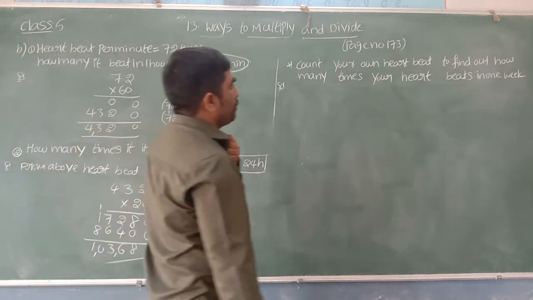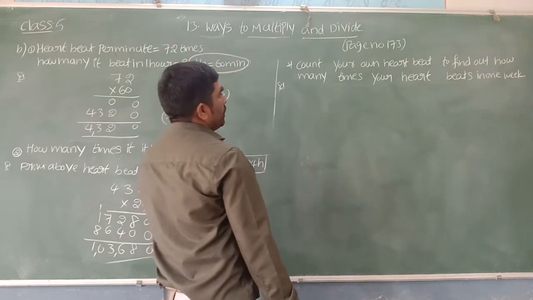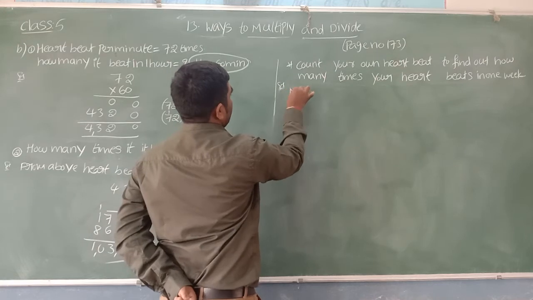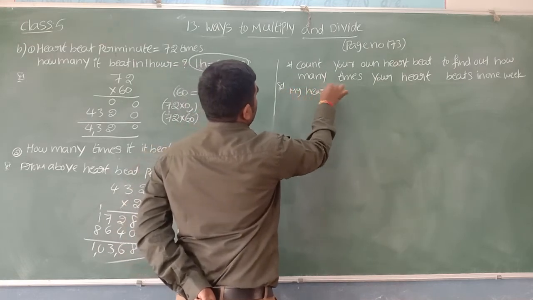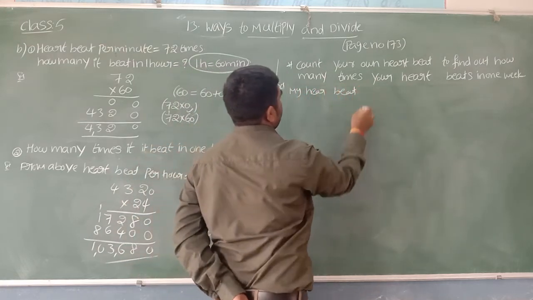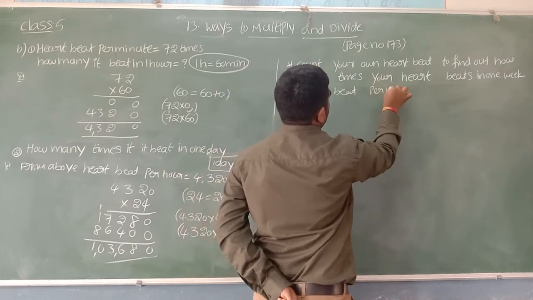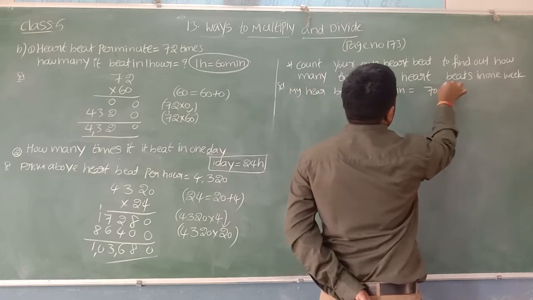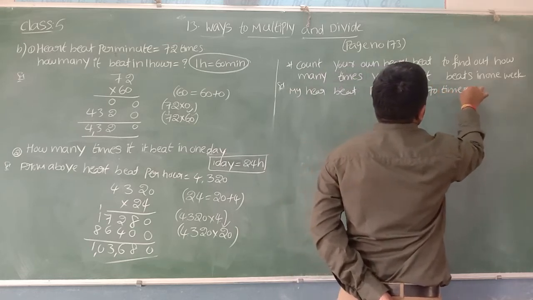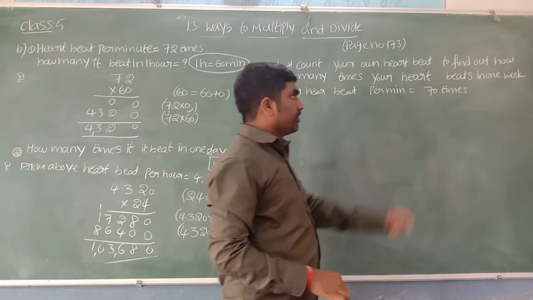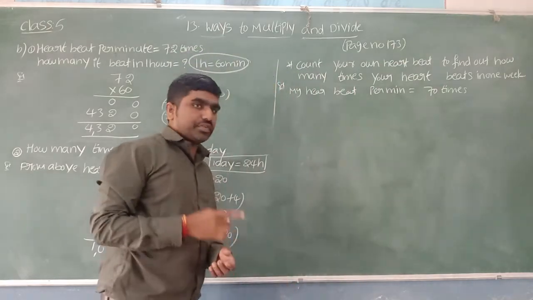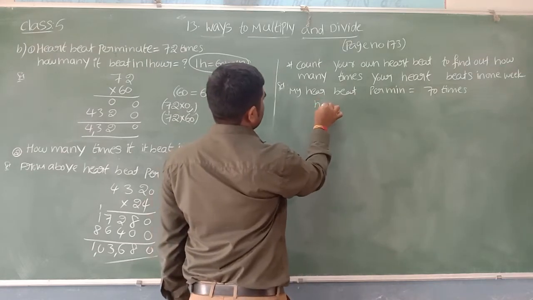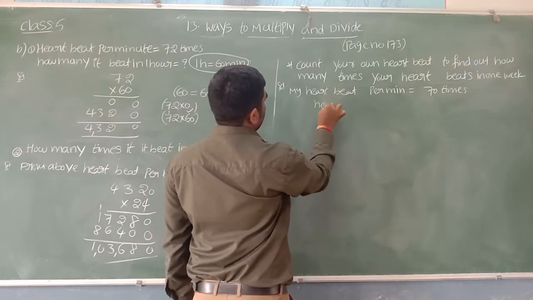Count your heartbeat to find out how many times your heartbeat in 1 week. So my heartbeat per minute is some 70 times. Only 70 times. So we have to calculate for 1 week. Let us calculate first 1 day or 1 hour first. So let's write here heartbeat